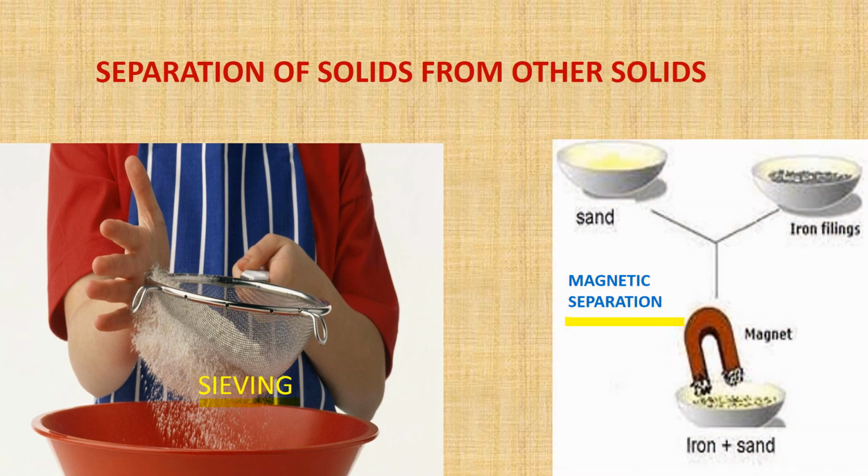Now magnetic separation: sand and iron filings. A magnet will come and attract all the iron, so we can easily separate iron filings from sand. So this is the explanation of the first category. Okay, dear students.